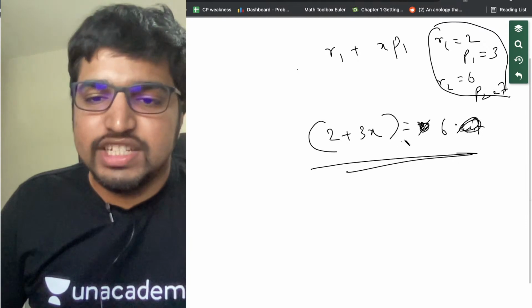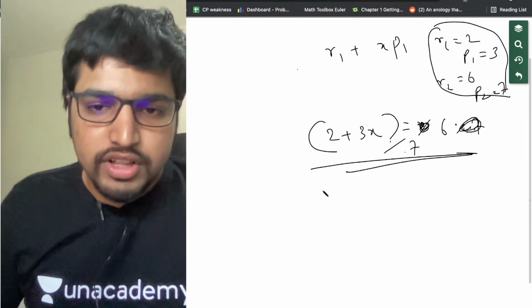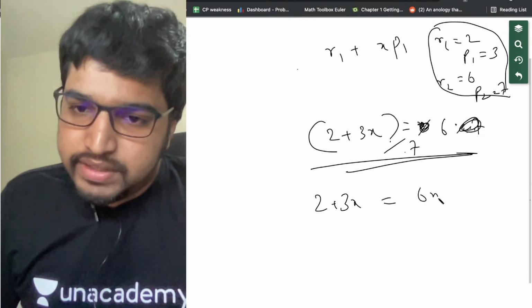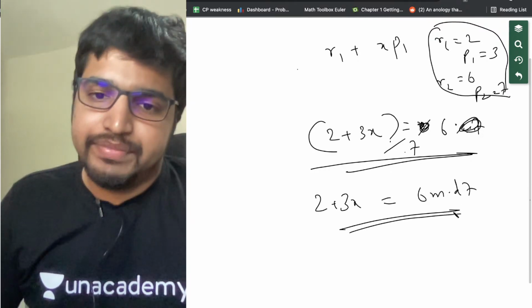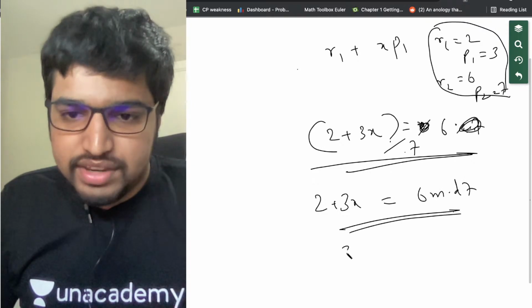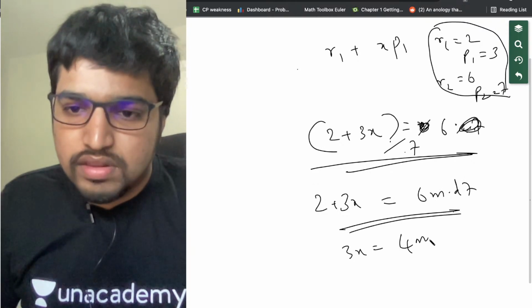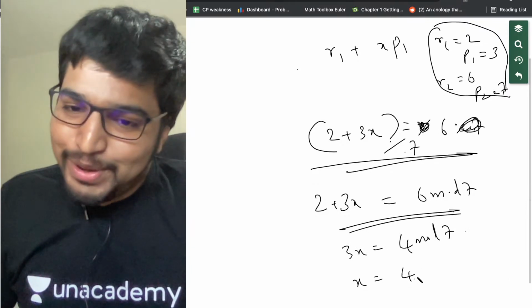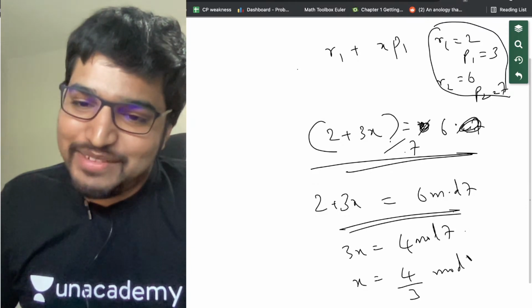Basically, you can interchange this. 2 plus 6 modulo 7 equals 3, or 2 plus 3x is equal to 6 mod 7. Now solving this equation, we get 3x equals 4 modulo 7. Now x is equal to 4 by 3 mod 7.